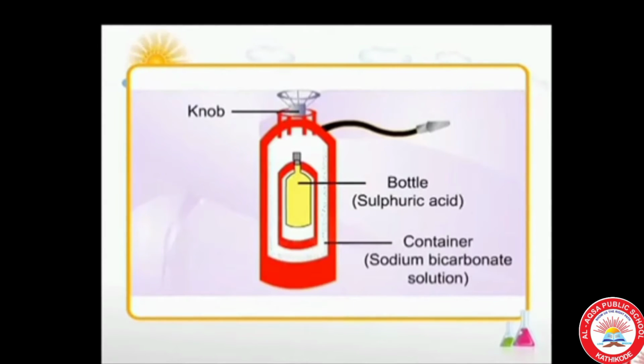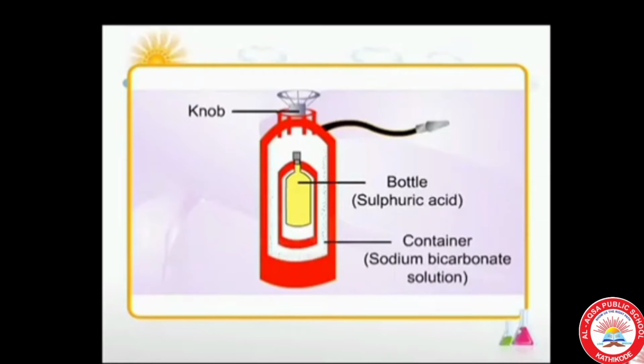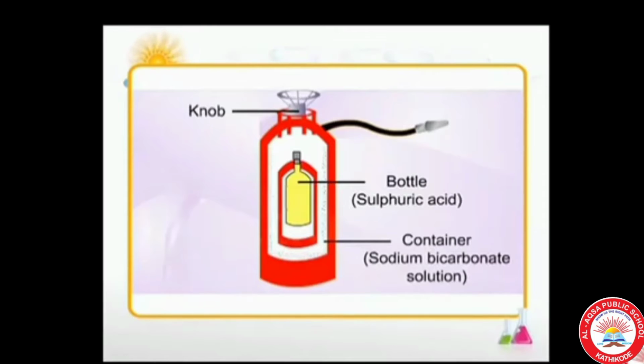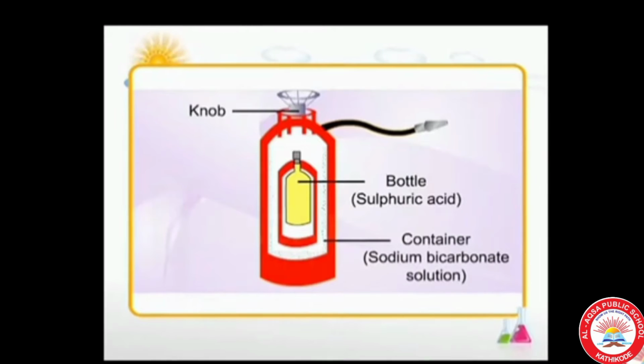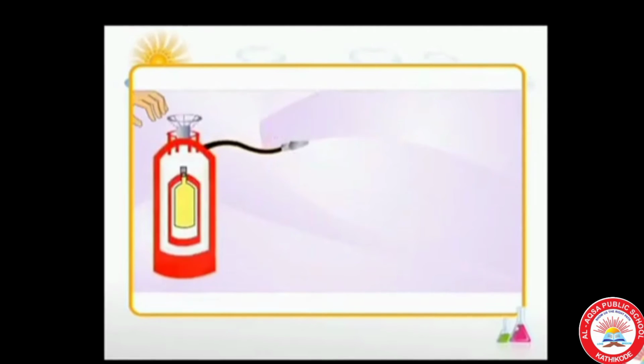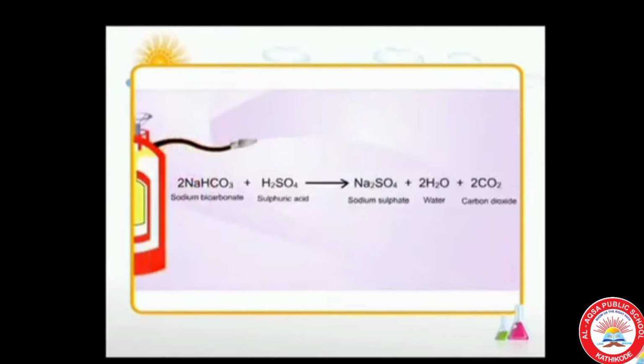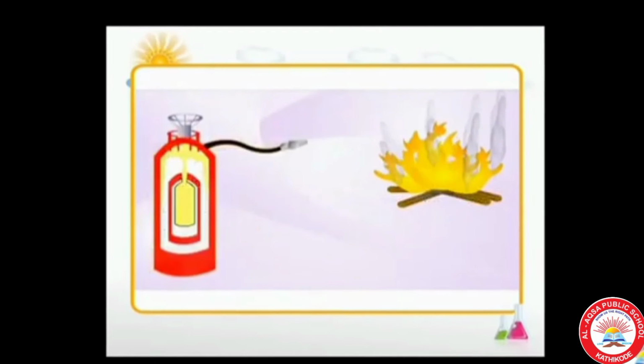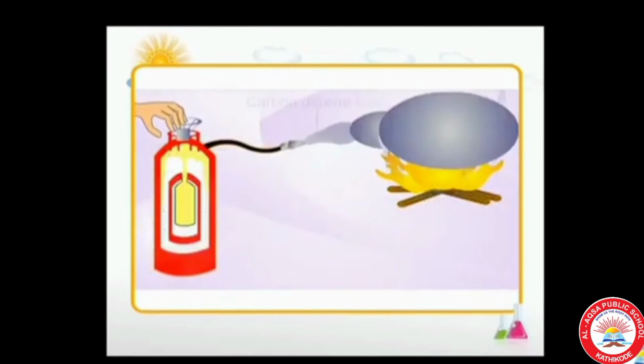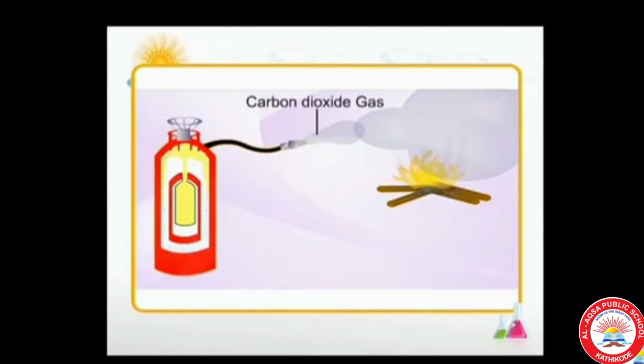Here we can see the knob of the fire extinguisher and inside the chemicals. When they react with each other, they produce carbon dioxide, which acts as a blanket, and it also brings down the temperature of the fuel. That is why it is an excellent fire extinguisher. Another way to get carbon dioxide is to release a lot of dry powder of chemicals like sodium bicarbonate or potassium bicarbonate near the fire. These chemicals give off carbon dioxide.